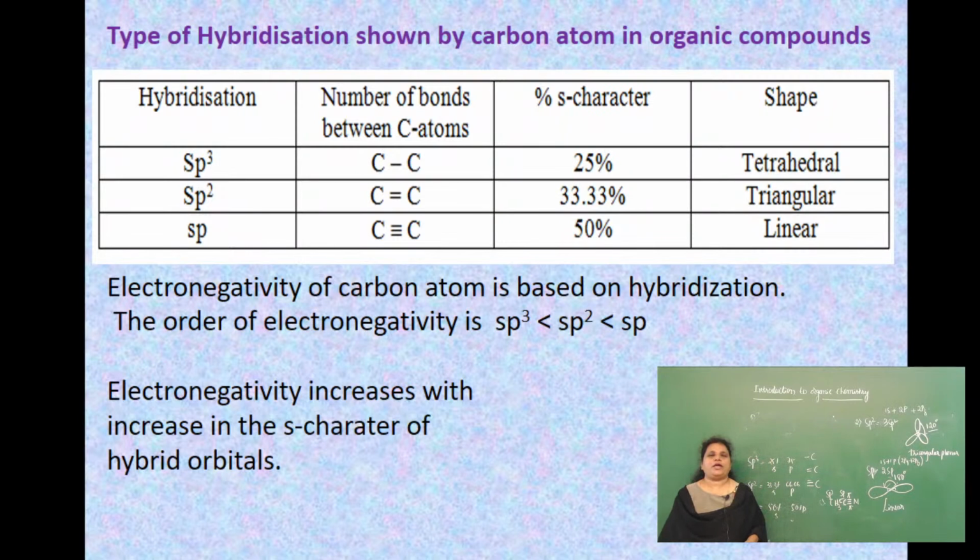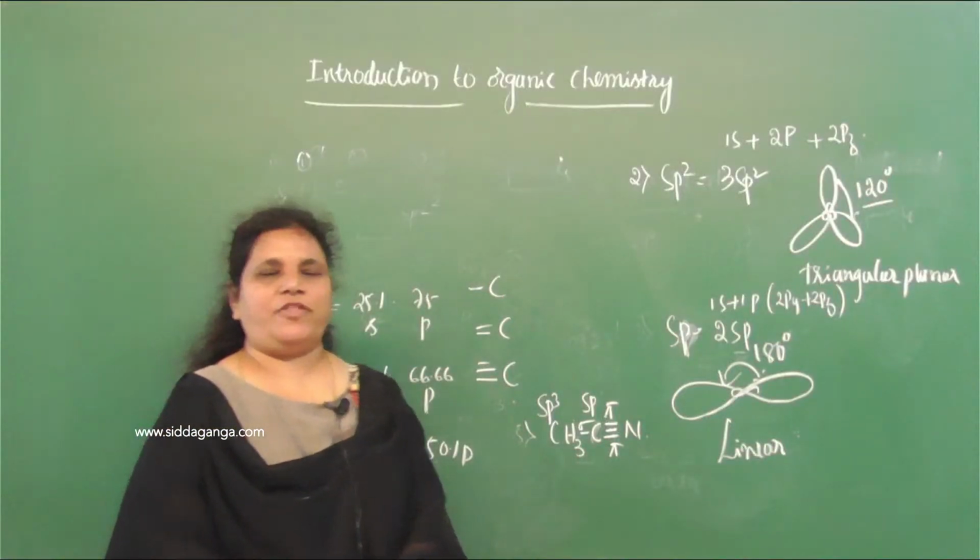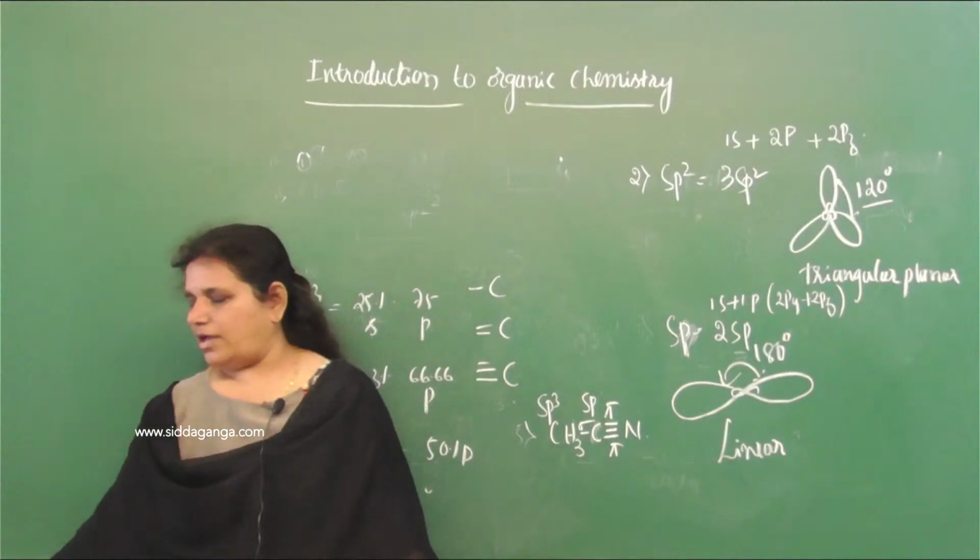The order of electronegativity is given in increasing order. sp3 hybridized carbon is less electronegative compared to sp2 hybridized carbon, which is less electronegative compared to sp hybridized carbon. Electronegativity of the carbon increases with increase in the percentage of S character in the hybrid orbitals. So on the basis of hybridization, we can predict the state of hybridization of the carbon. So that gives the shape of the different organic compounds based on the hybridization.